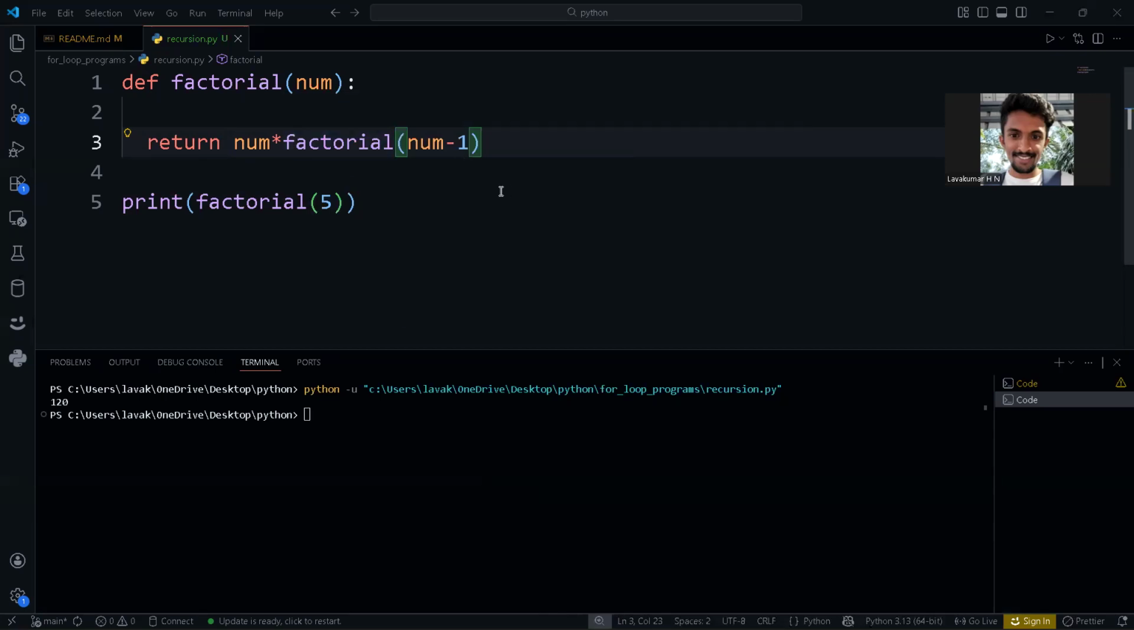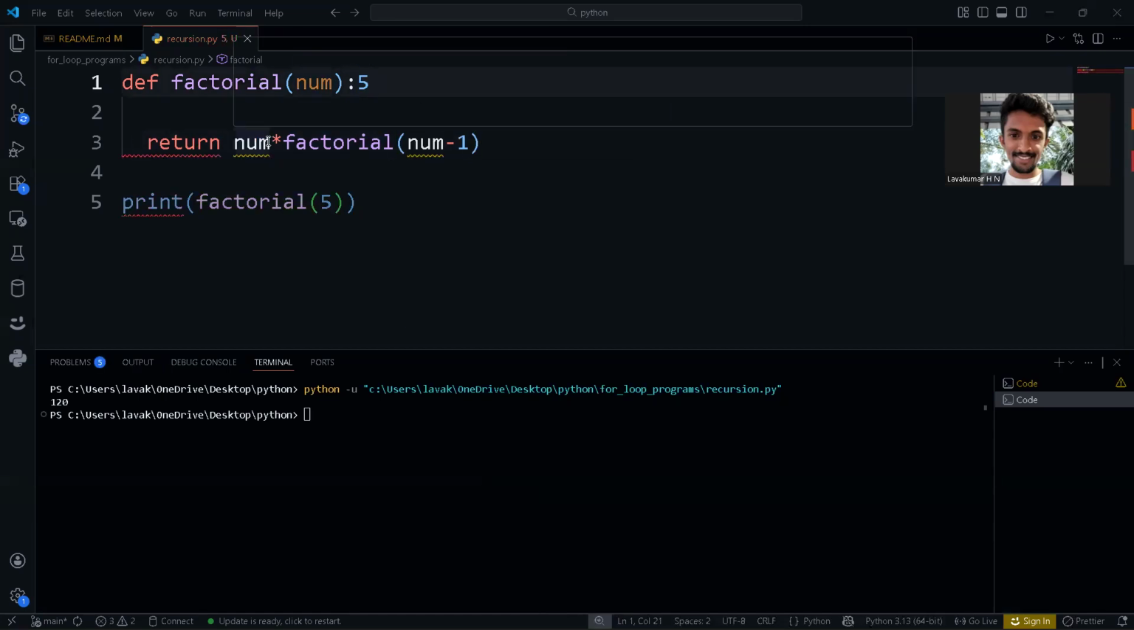So how will it get executed? I'm calling it again and again. You can see here, return num, and I'm again calling factorial of num minus 1. Let's take that I'm passing 5. 5 is received here. And then what will happen?